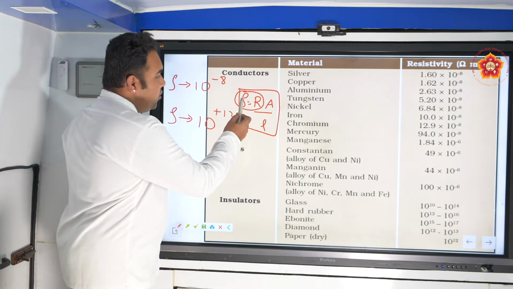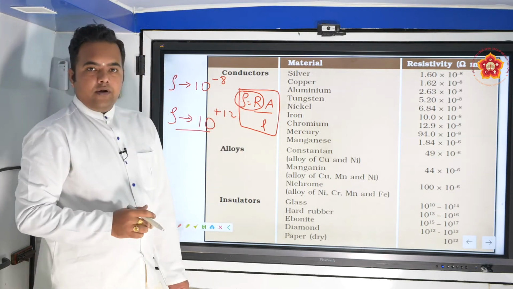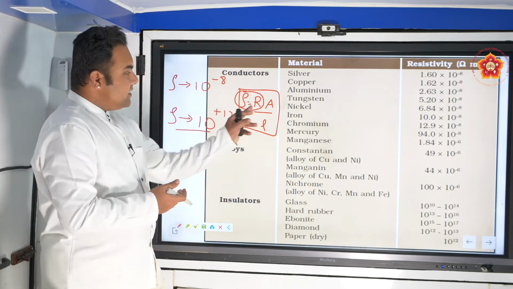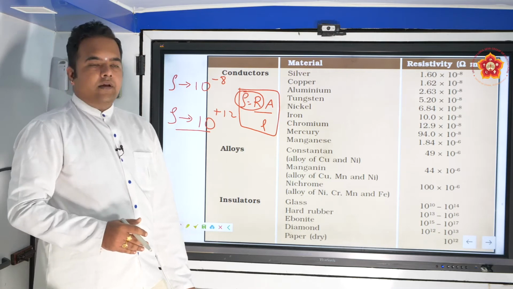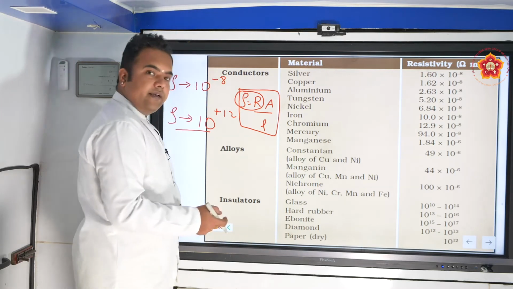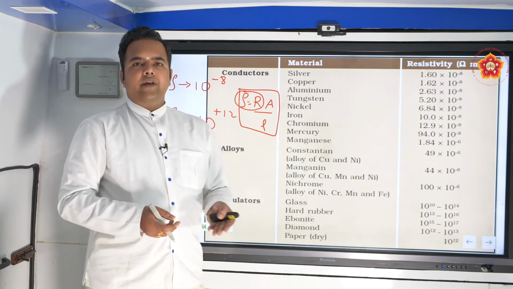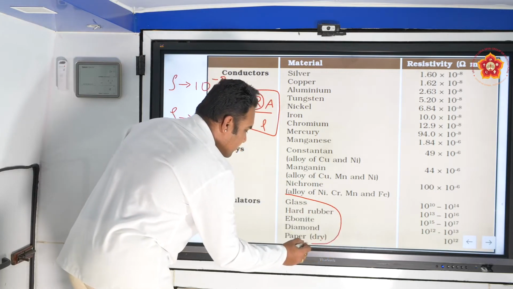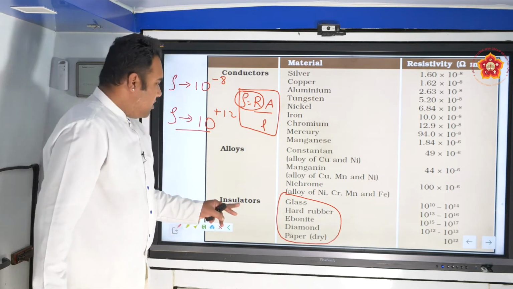If the resistivity value is more, for example here, dry paper, it shows the resistance is more. If the resistivity is more, resistance is more. Whenever resistance is more, the current flow will be very less. And precisely, there is hardly any flow of current. If you connect dry paper in the electric circuit, easily you can find out that the current flow is very minimum. So these are the materials which hardly allow any electric current to flow through them, and these are called insulators.